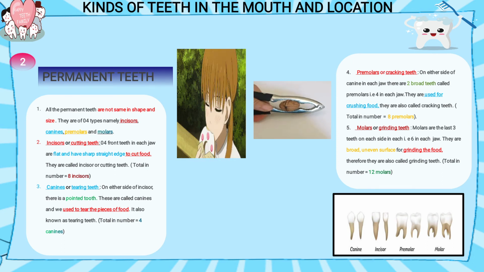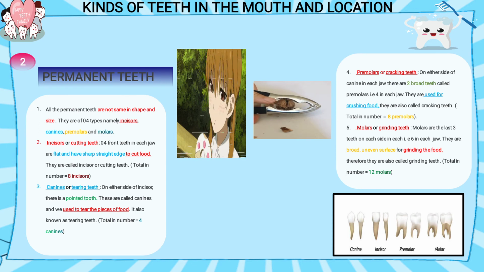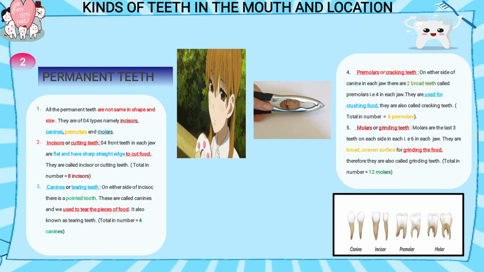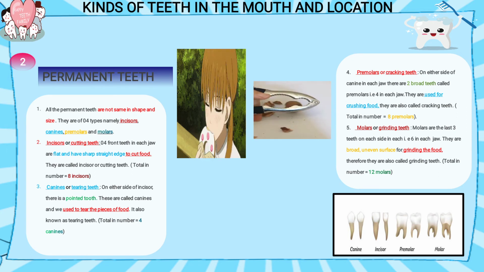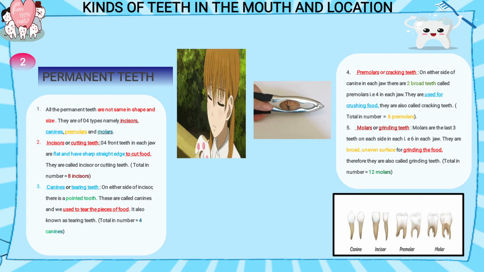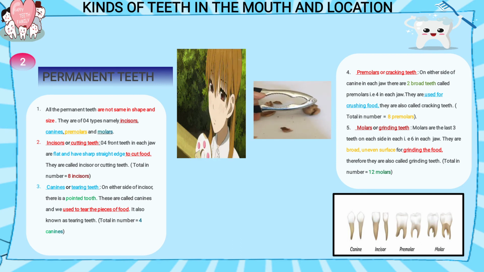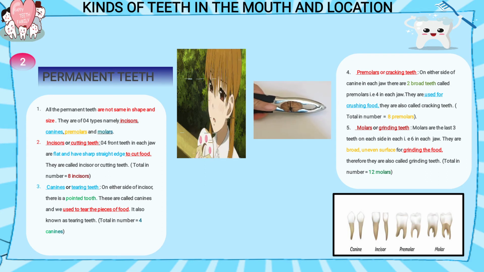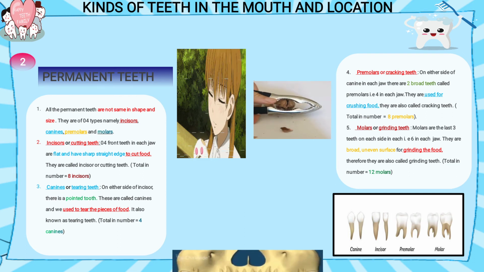Now when your mom is grinding spices ना, मसाला पीसते हैं मिक्सर ग्राइंडर में, they mix it up very nicely, okay, into fine pieces. Like that also our food is mixed up in the mouth and broken down into small pieces. Now which teeth will do that? The molars will do. That's why the name is given grinding teeth. Now how many are in number? There are 6 in each jaw. Okay, so they are broad and have an even surface for grinding the food. So how many total? There are 12 molars in number.